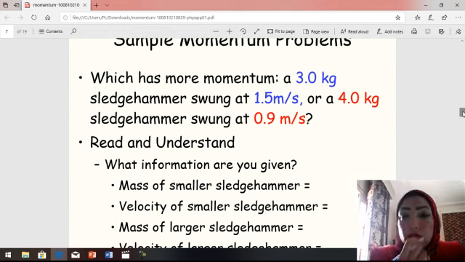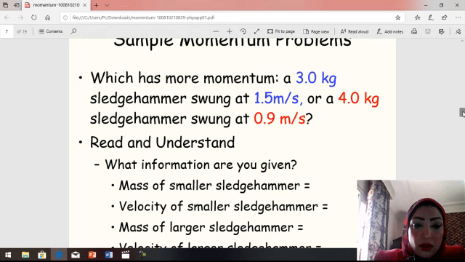I already finished. The first sledgehammer, 3 kg times 1.5 meters per second, is 4.5 kg meter per second. So the first sledgehammer's momentum is 4.5 kg meter per second.